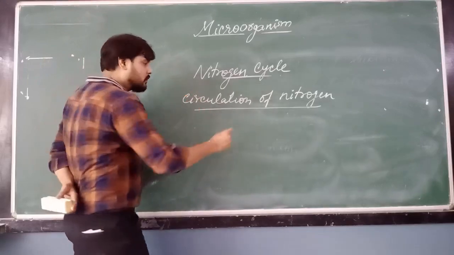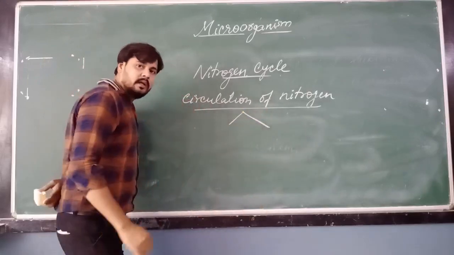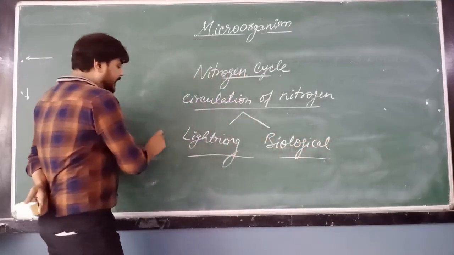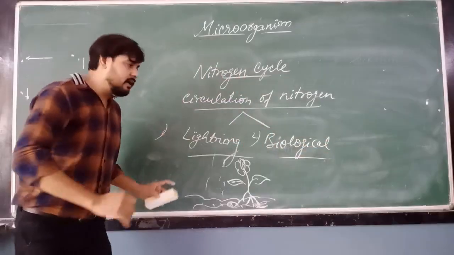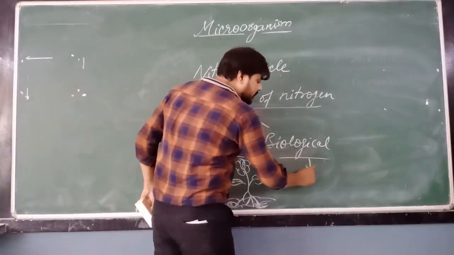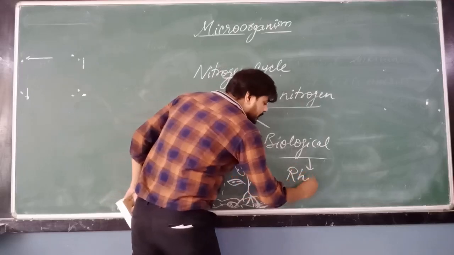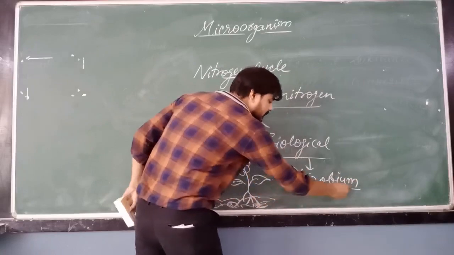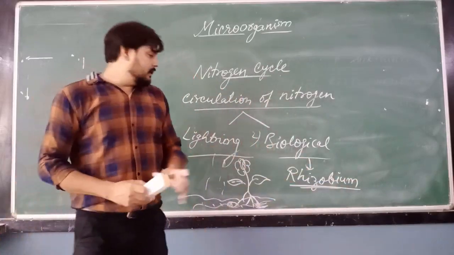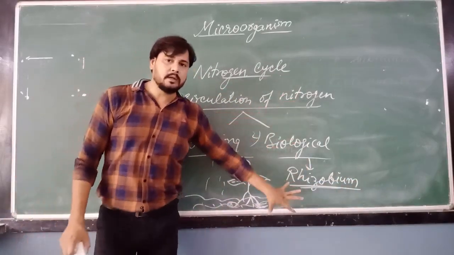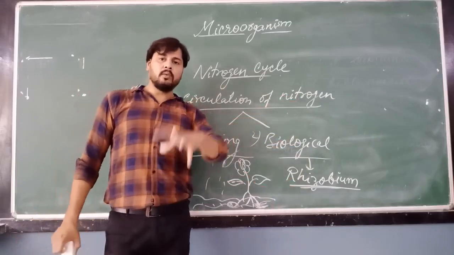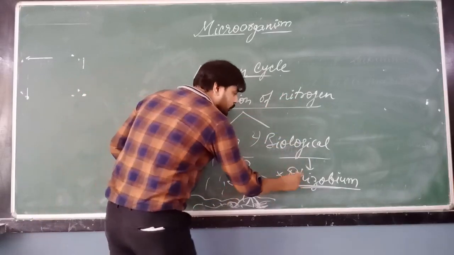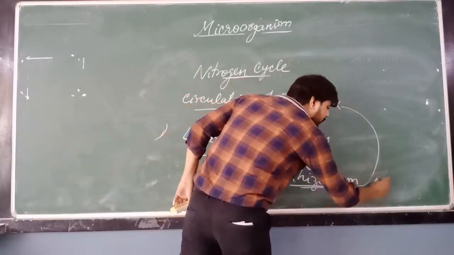So there are two ways through which the plants can take the nitrogen. Okay, first it will be simplified. Okay, beta. So biological and lightning, the first way. The second we have already studied this. And the second one is biological process. So biological process में कौन करता है बेटा? Rhizobium bacteria. This is a bacteria called Rhizobium. Just learn this name, Rhizobium bacteria. ये convert करता है नाइट्रोजन को नाइट्रेट्स में. Again the nitrates are soluble in water and then absorbed by the root hairs of the plant. So Rhizobium bacteria convert the nitrogen into nitrates.